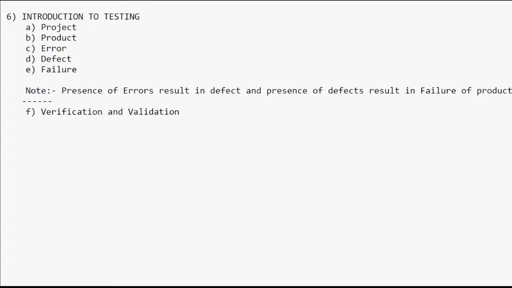Because testing is not done properly. Yeah, testing is not done properly, that's what you are telling. But what exactly are the terms you are going to mention?